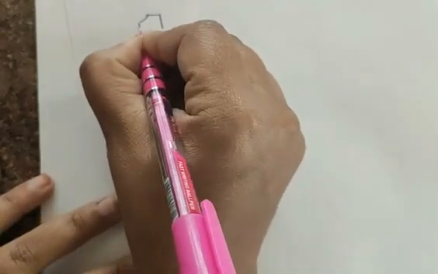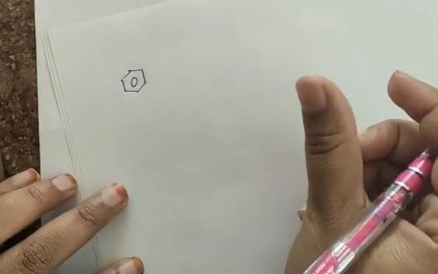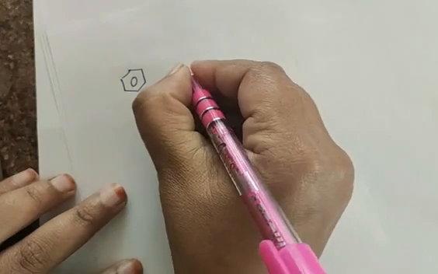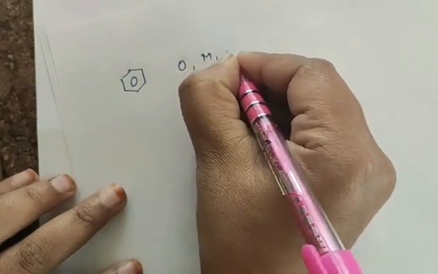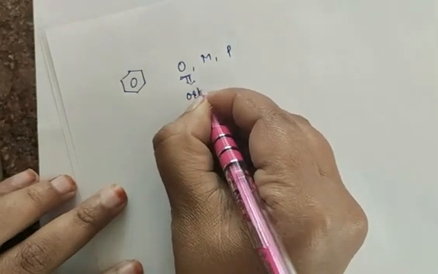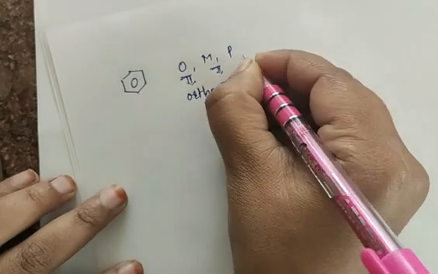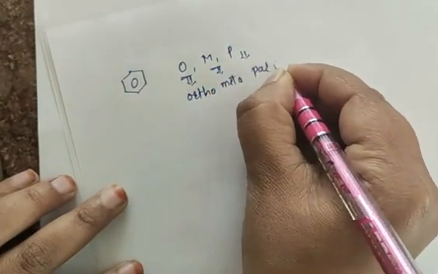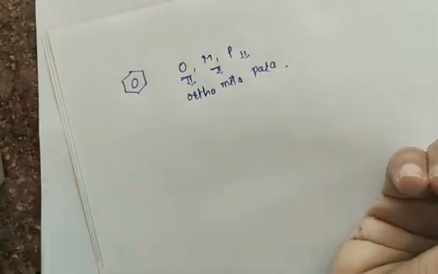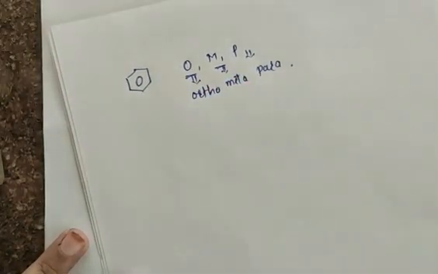So before that, you should know that the benzene ring has three substituent positions, that is ortho, meta and para. Ortho, meta and para, which are denoted by O, M and P. This O is nothing but ortho. This M is nothing but meta. And this P is nothing but para. Okay, benzene is having three positions: ortho, meta and para. So remember here.